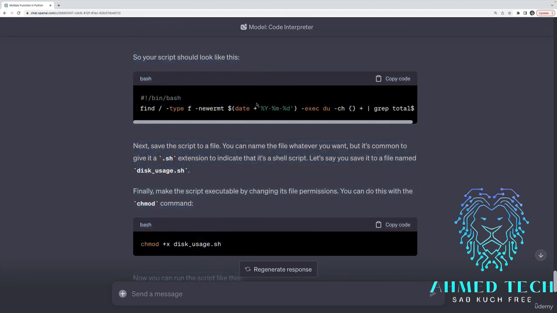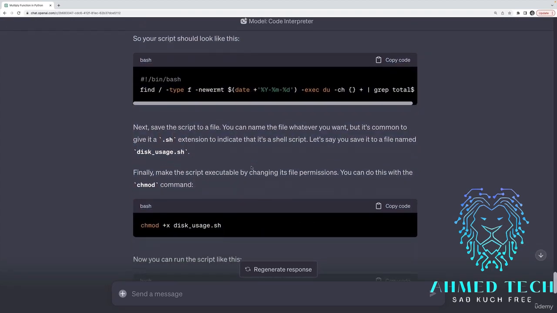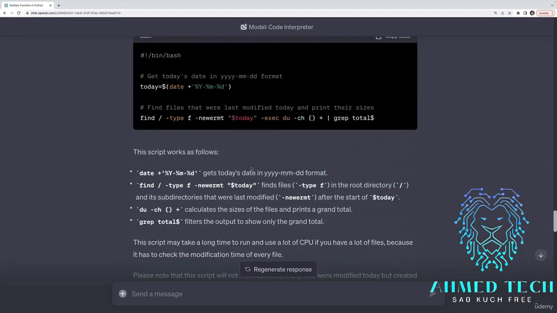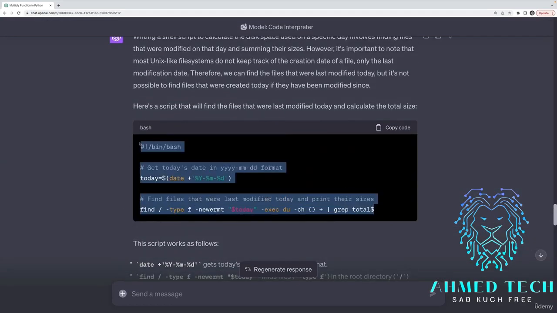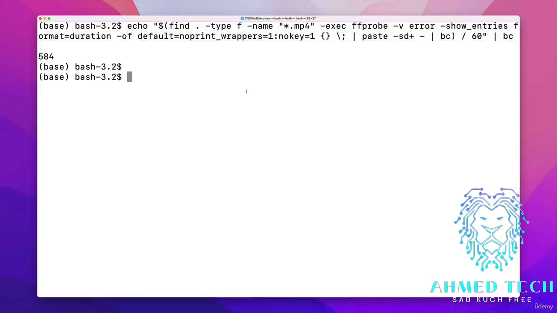Anyway, I will take this script that it wrote me, although now it went back to doing a one-liner, which I don't want. So I'm just going to take the original script that it wrote here. It's a pretty simple script, and I'm going to go to my user local bin.